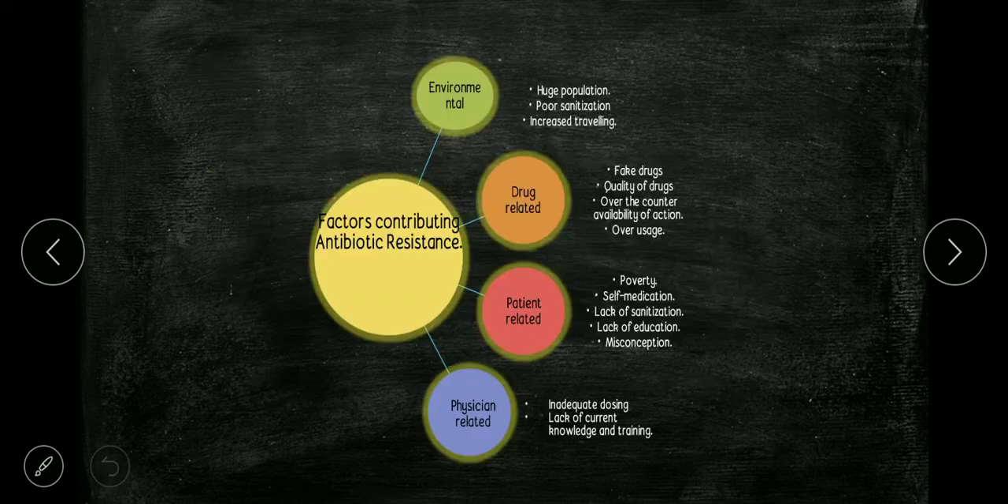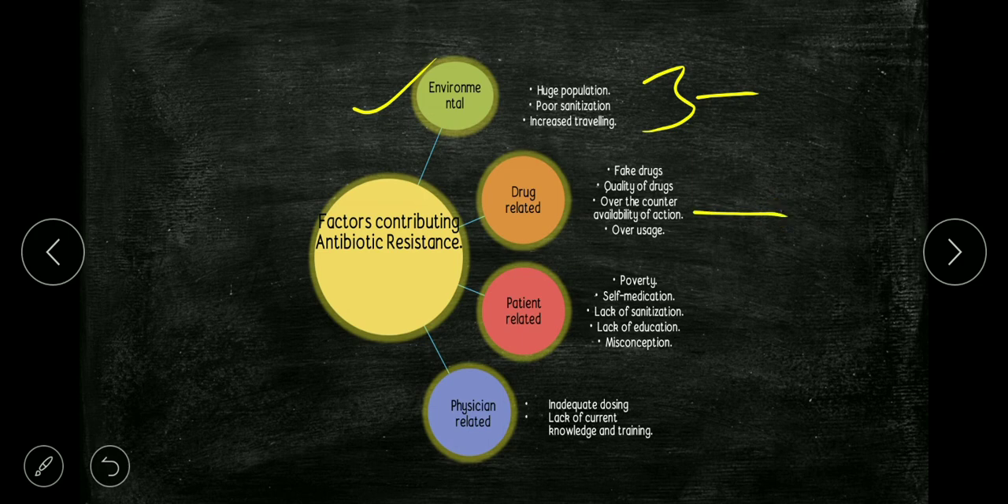Okay. So now let's see the factors which contribute to antibiotic resistance. Our first topic is the environmental factor, in which huge population, poor sanitization, increased traveling, either national traveling or international traveling, all contribute to antibiotic resistance. Okay. Then the next factor is drug related: fake drugs, poor quality of drugs, over-the-counter availability of antibiotics, and overusage of drugs contribute to antibiotic resistance.